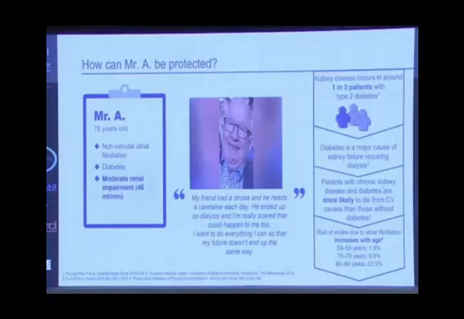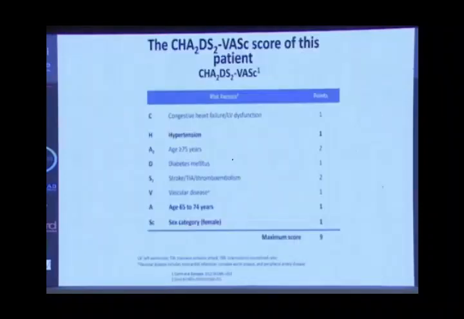Now we come to daily practice. A patient who has diabetes, is of old age, has chronic kidney disease, and also has atrial fibrillation, non-valvular atrial fibrillation. How can we address such a patient in the treatment? You can know that in a patient with chronic kidney disease there is also interaction with diabetes. Patients who have diabetes will have three times more chronic kidney disease. And this will increase the mortality and morbidity in those patients.